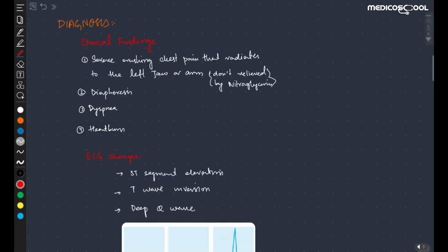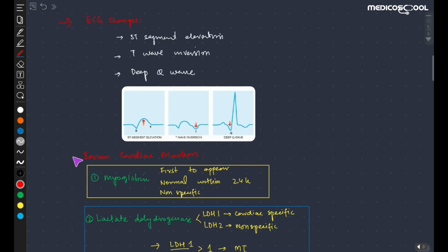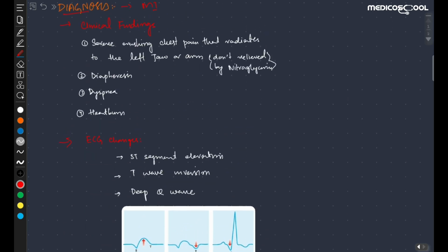Bismillahirrahmanirrahim. In this lecture, we are going to study about the diagnosis of myocardial infarction. ये किस तरह myocardial infarction को diagnose किया जाता है. So it is mainly on three bases: the clinical findings, the ECG changes, and the serum cardiac markers. So first of all, talking about the clinical findings.